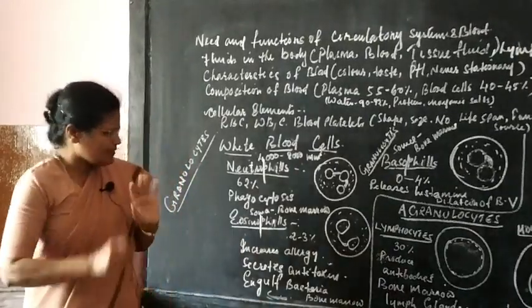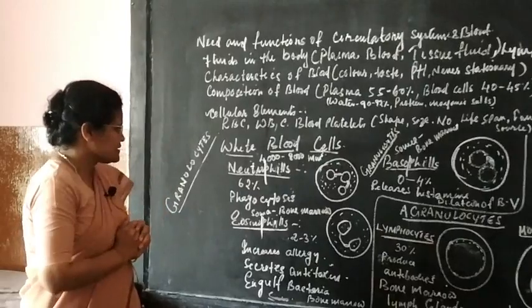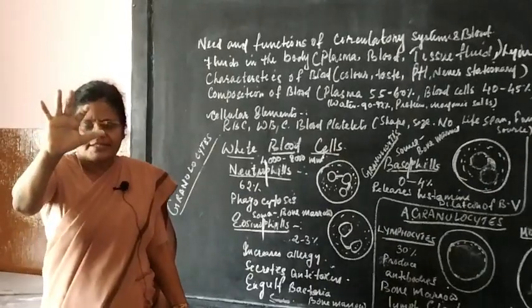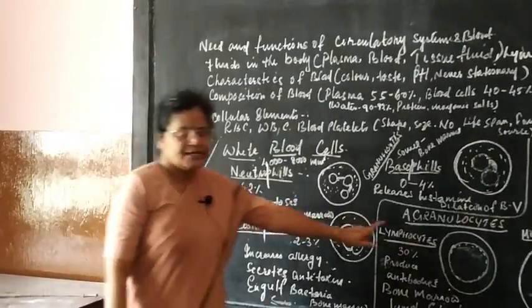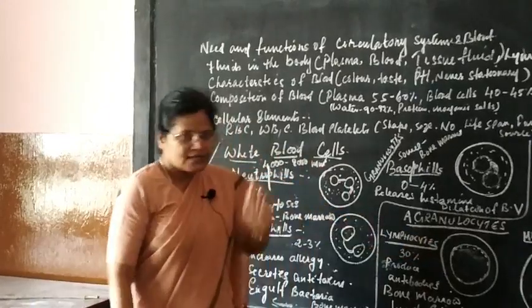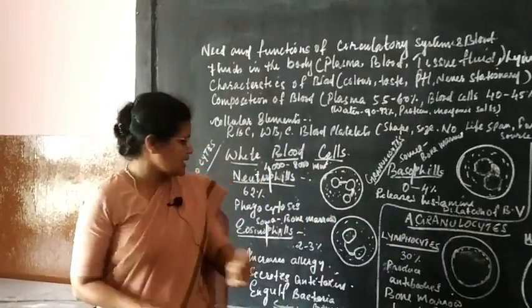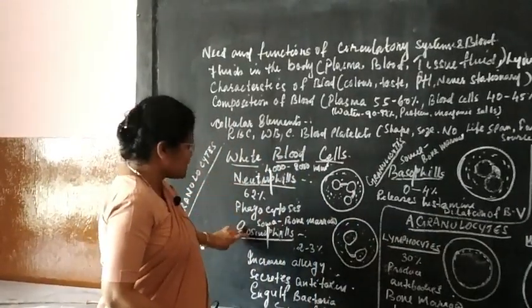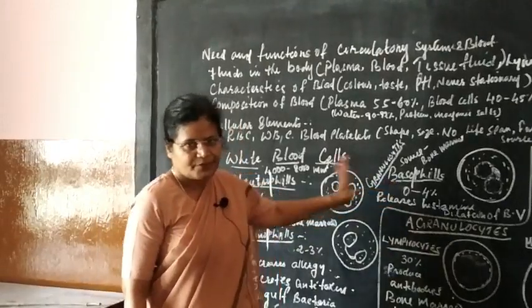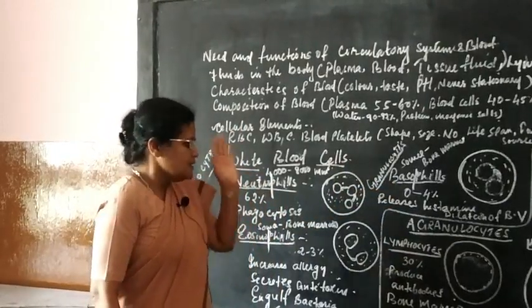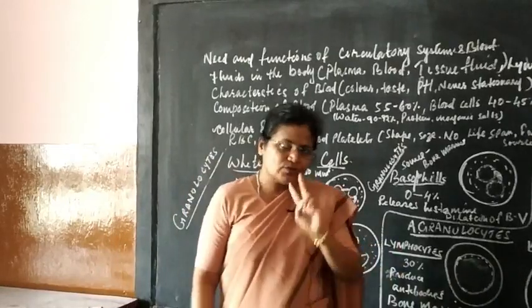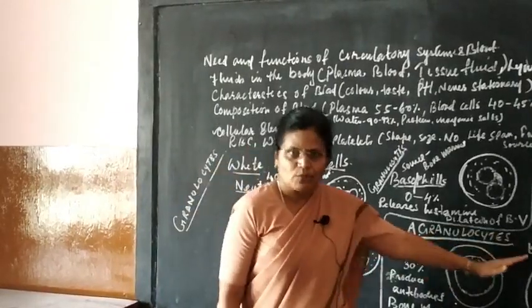First let me tell you what granulocytes are. I told you the WBCs are of two types, granulocytes and agranulocytes. Point number 1: the granulocytes have three types, neutrophils, eosinophils and basophils. Point number 2: the agranulocytes have two types, lymphocytes and monocytes.